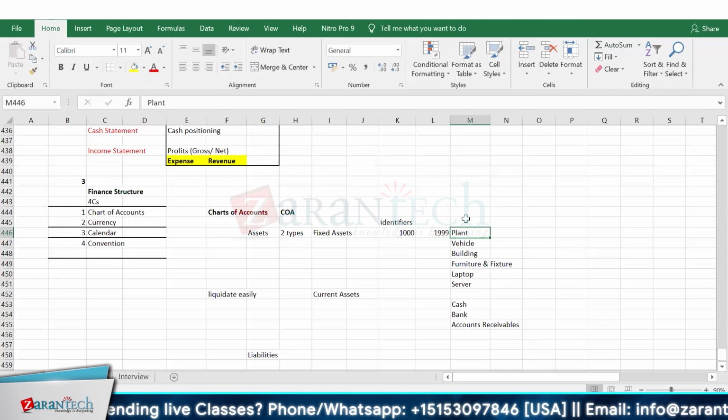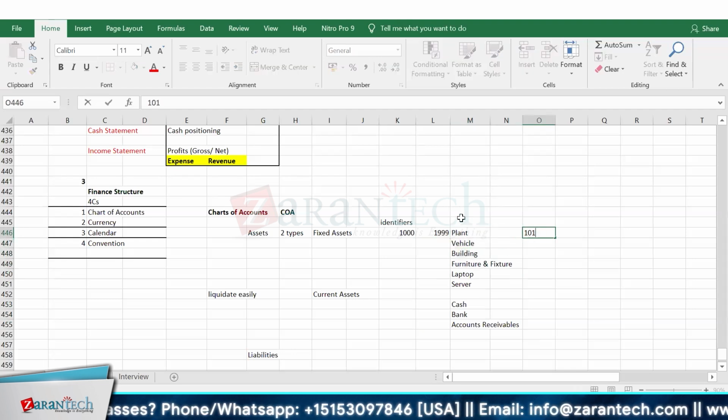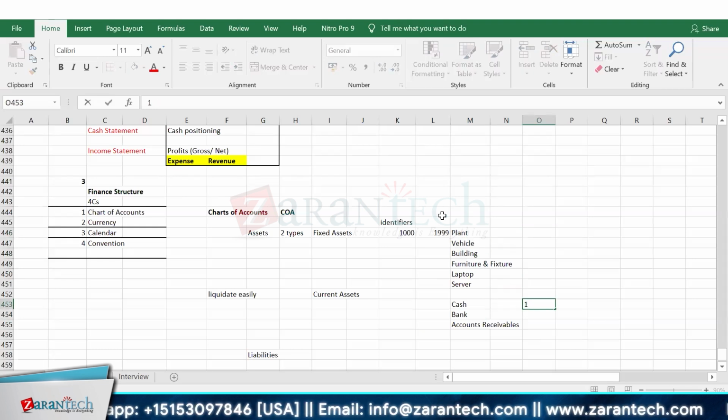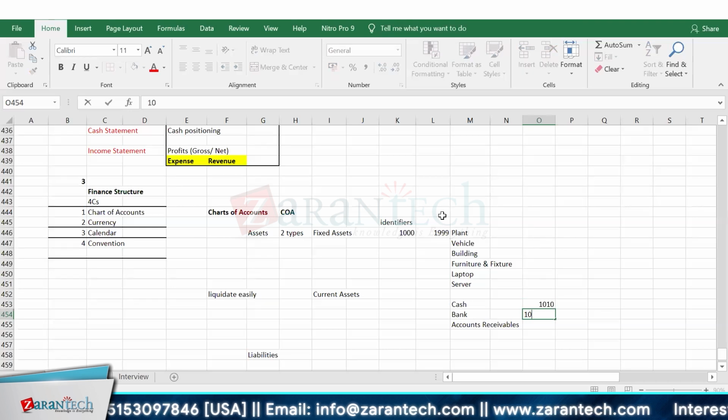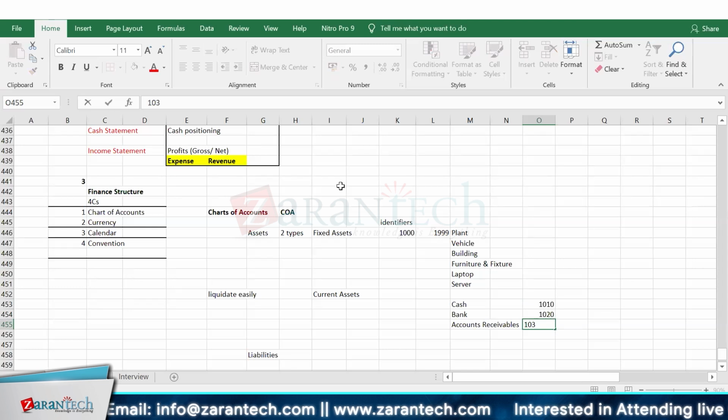So for current assets I can give codes 1010 and 1020. The bank is 1020, and account receivable is 1030.